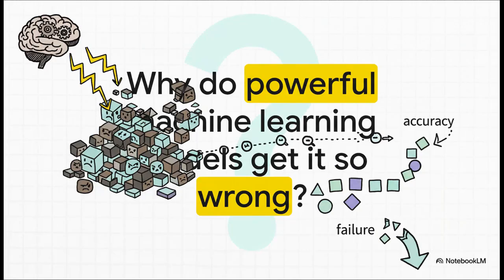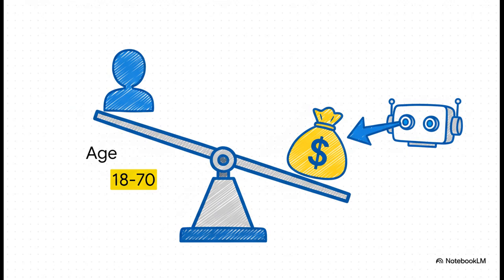So, imagine you've built a state-of-the-art algorithm, but its predictions are just awful. Why? You'd be surprised how often the answer has nothing to do with the model, but everything to do with the data we fed it. Even the most powerful models can fail, and fail spectacularly if the data isn't prepared just right. Okay, let's make this super clear with an example.